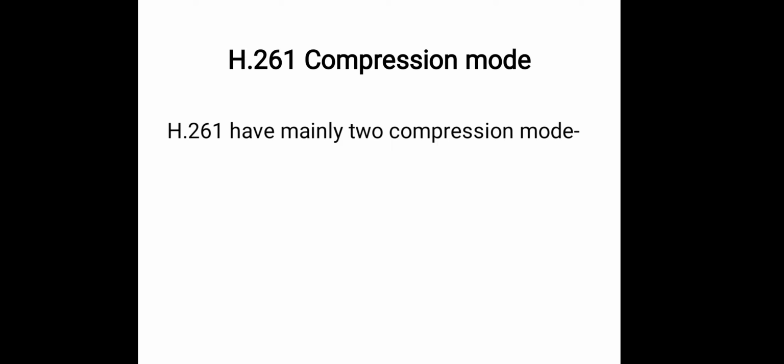H.261 compression modes. There are mainly two compression modes. First one is intra mode. The intra mode is similar to JPEG still image compression, which is based on block by block discrete cosine transform coding technique. Second one is inter mode. In this mode, temporal prediction is employed with or without motion compensation. Then the interframe prediction error is discrete cosine transform encoded.